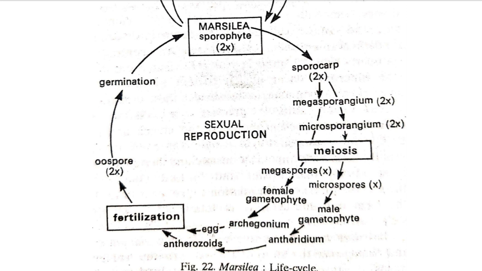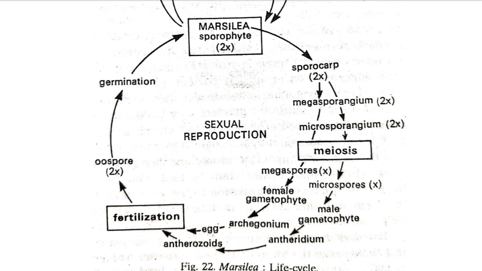So a single sporocarp produces the diploid microsporangium. The microsporangium contains microspore mother cells, which are diploid. They go through reduction division, meiosis, and form many haploid microspores. Their number is generally 32 to 64. But in the megasporangium, there are megaspore mother cells, which are diploid. They further go through reduction division, meiosis, and produce megaspores. But at maturity of the megasporangium, there may be a single functional megaspore.